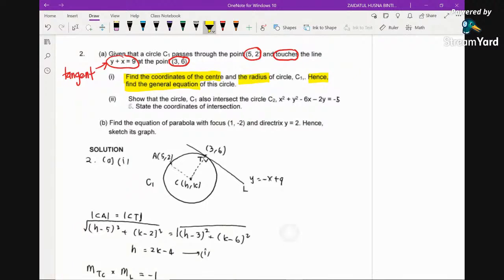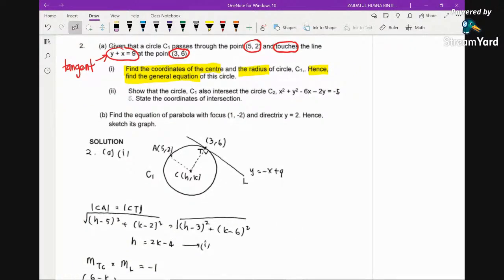So how to solve this problem? My advice is for topic 4, please at least draw a diagram just to get some ideas of the situation. So now you see that we have this circle, which passes through the point (5, 2). So this is the point. And it touches the line. You can see that here it's a tangent line to the circle, and it touches the line at this point (3, 6).